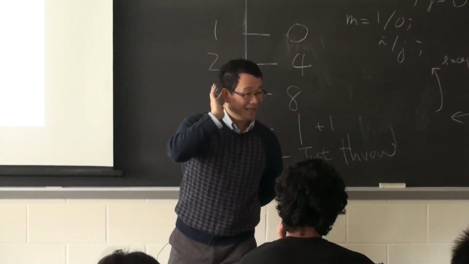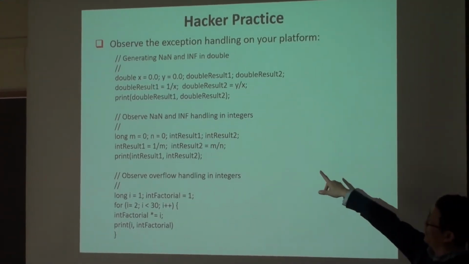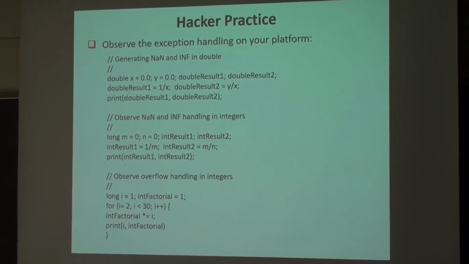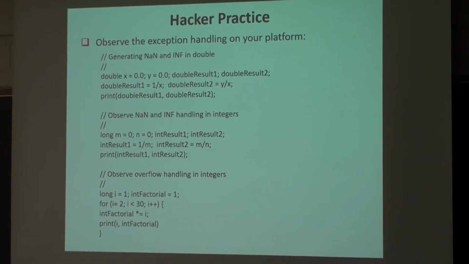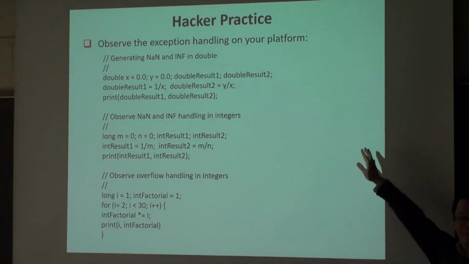C++. Inf and negative not a number. Double result 1 was inf, and double result 2 is negative not a number. Okay, so as I said, negative not a number. The mantissa and sign bit is not regulated. Different platforms will tell you what kind of not a number it is. Okay, any other?